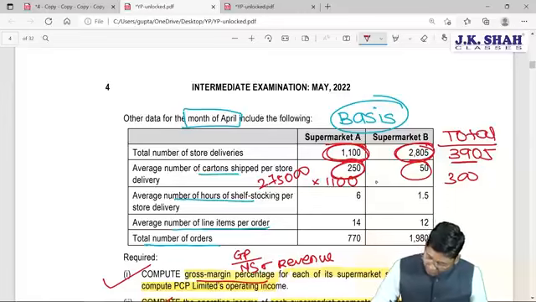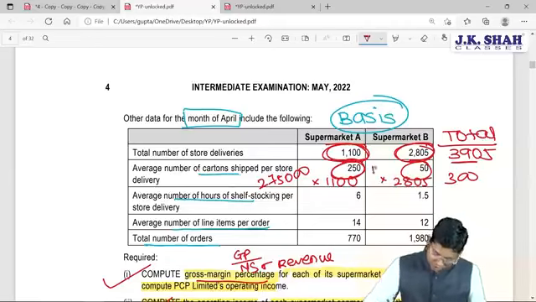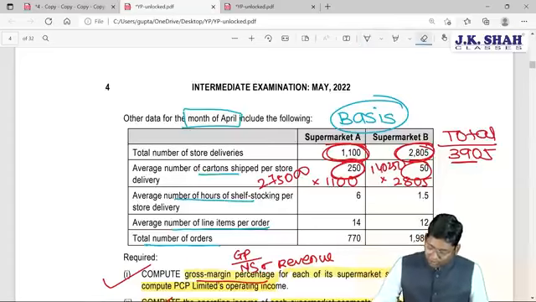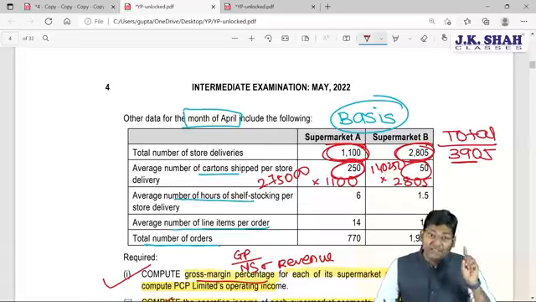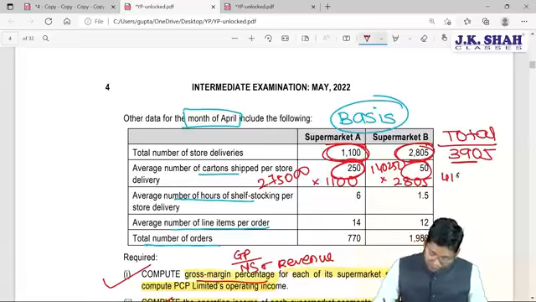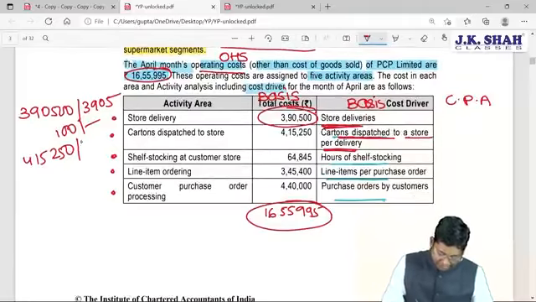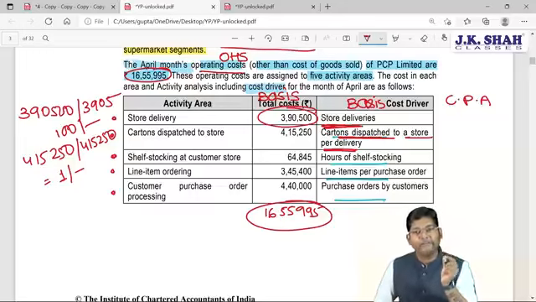And in the second supermarket, this calculation will be 50 cartons per delivery multiplied by the number of deliveries, that is 50 into 2805, so 1,40,250 cartons. Correct? Now if you want to calculate total cartons, how do we calculate them? It's 1,40,250 plus 2,75,000. So total cartons required for all the deliveries amount to 4,15,250. Now 4,15,250 divided by 4,15,250. So you can analyze and conclude here, 1 rupee is the cost needed for every dispatch.